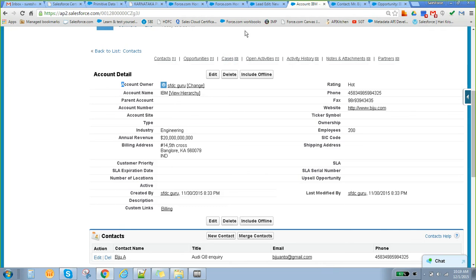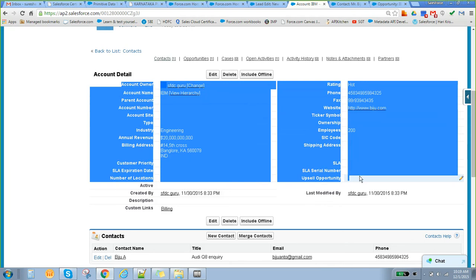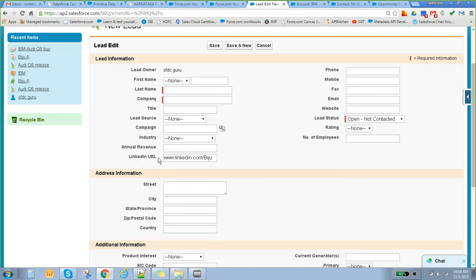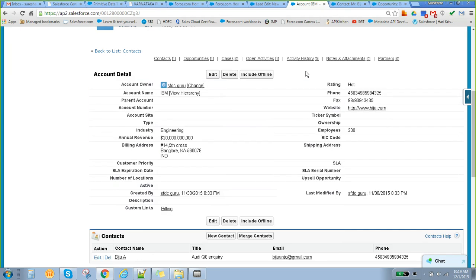So what will happen is, whenever you convert a lead, all of these are standard mappings, which Salesforce takes care of internally, because these map from standard fields to standard fields. In our case, LinkedIn URL is created by myself. By default, it won't map to any field in the account. We have to explicitly mention that mapping.